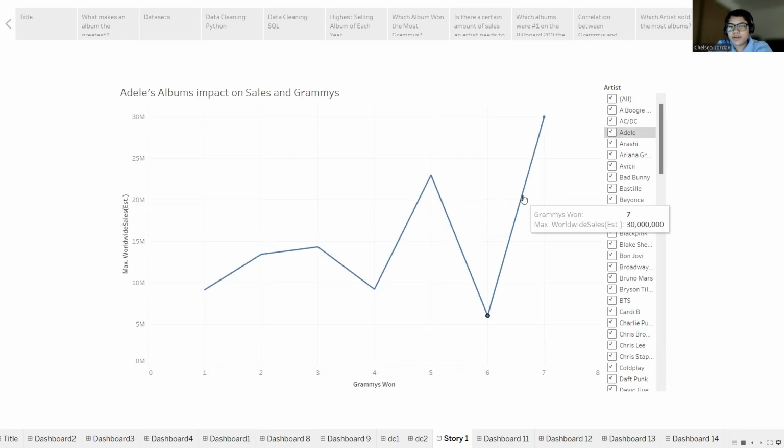What was once the highest point on the chart becomes a halfway mark for the album that sold the highest number of copies and also won the most Grammys. Adele's album 21 won 7 Grammys and sold 30 million copies. That's double the amount of Ed Sheeran's album Divide. Even her album 25 is still higher than Divide because it sold 23 million copies and won 5 Grammys.